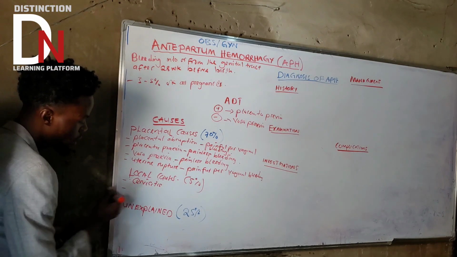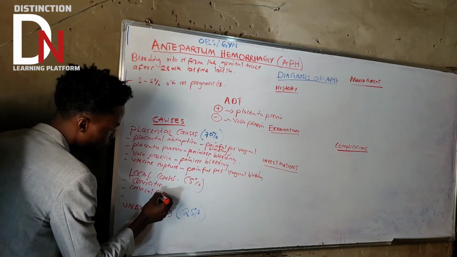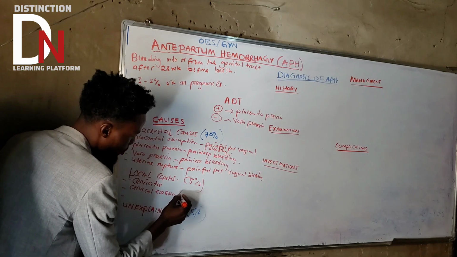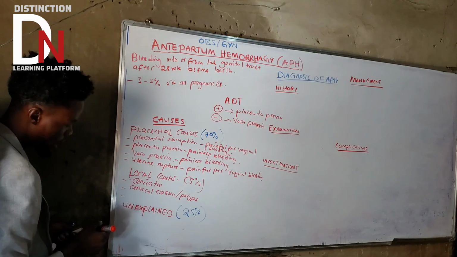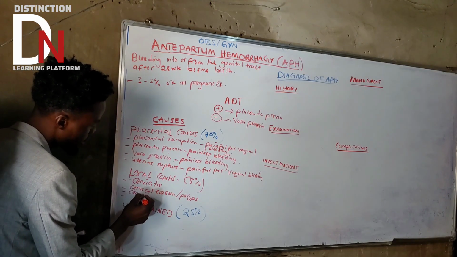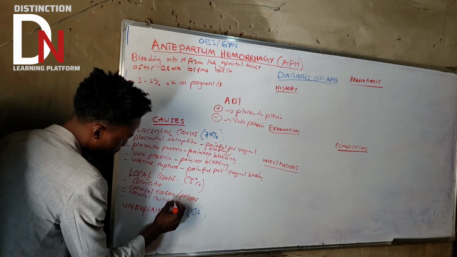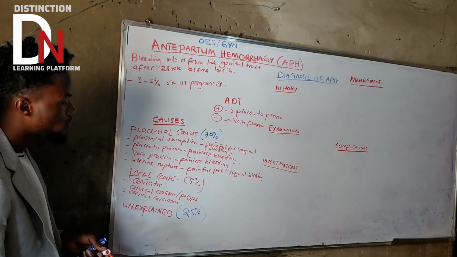Then what's the second one? Cervical erosion and polyps. Then what is the other one? There is also cervical carcinoma, which is cervical cancer, would be one of the differentials under local causes.